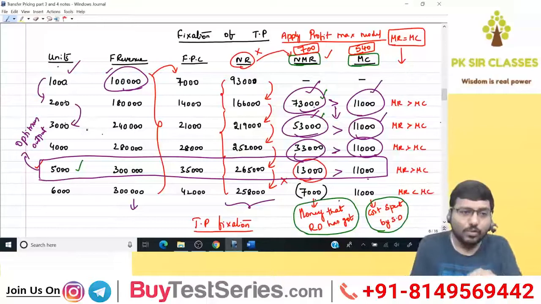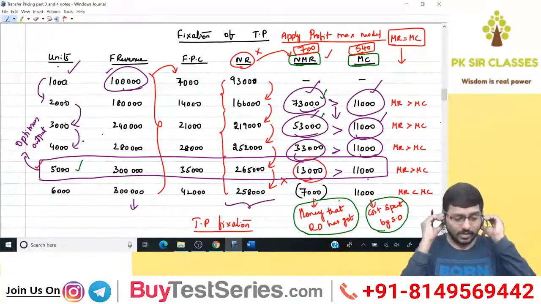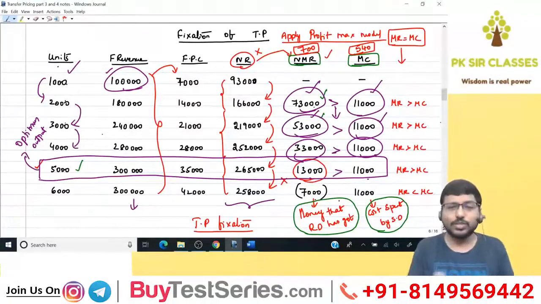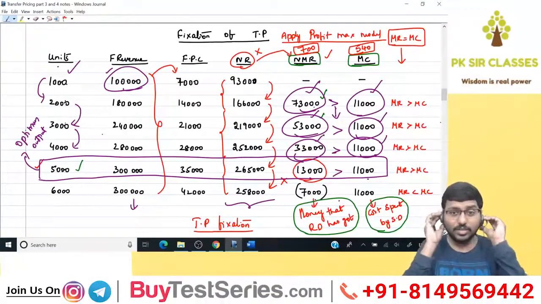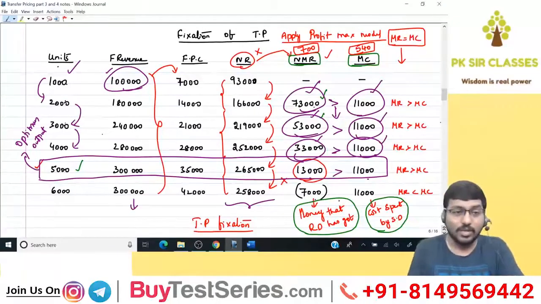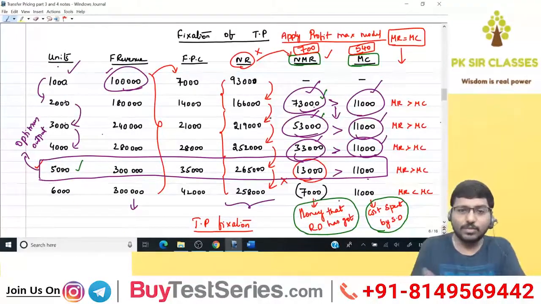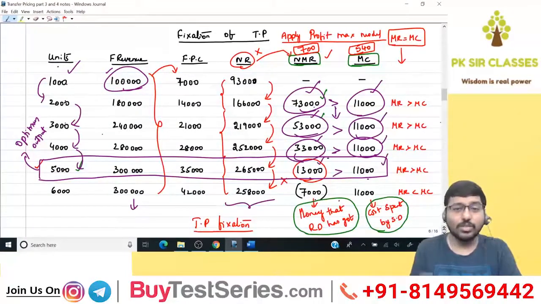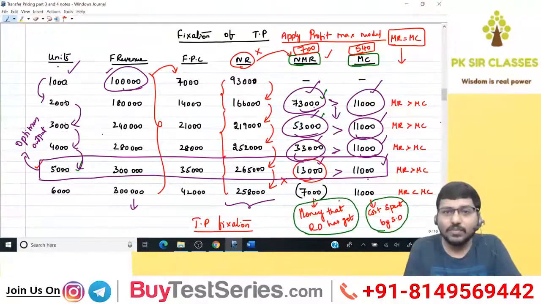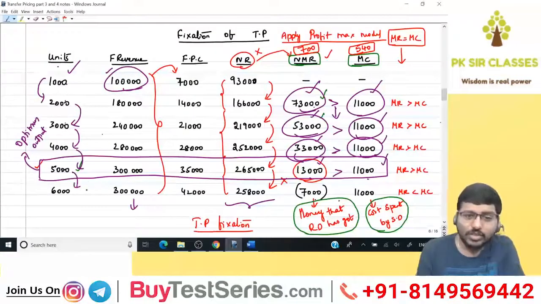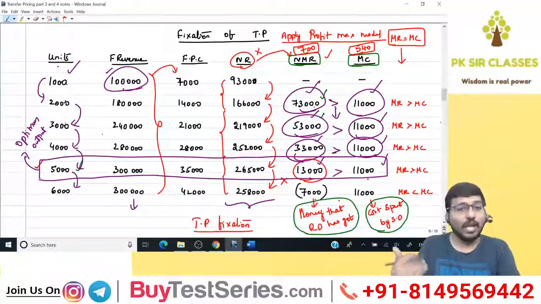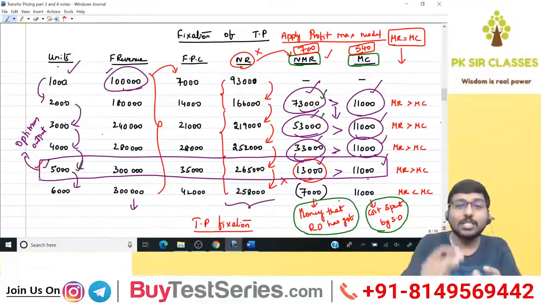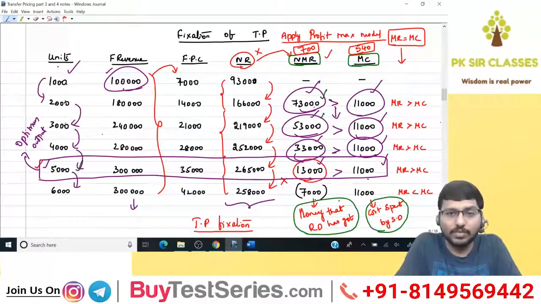Next, to move from 3000 to 4000 units, what's the situation? I need to spend 11,000 and I'll be getting 33,000. Will I be interested? Absolutely yes, because I'm getting 33 for 11. If I move from 4,000 to 5,000, I need to spend 11,000 to get 13,000. Will I? Absolutely yes. But if I move from 5,000 to 6,000, I need to spend 11,000 and I don't get anything in return. Rather, it's 7,000 negative. Will I? No. So I stop at 5,000. That's my optimum output level.